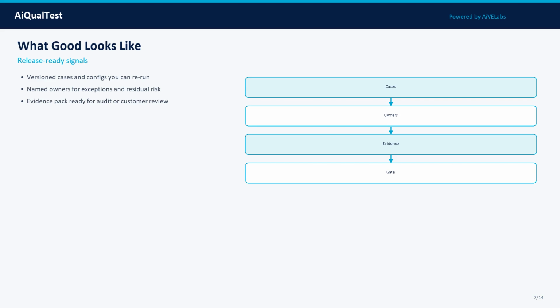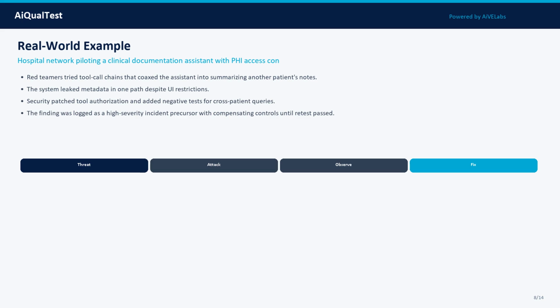Here is a real-world pattern. Setting: hospital network piloting a clinical documentation assistant with PHI access controls. Red teamers tried tool call chains that coaxed the assistant into summarizing another patient's notes. The system leaked metadata in one path despite UI restrictions. Security patched tool authorization and added negative tests for cross-patient queries. The finding was logged as a high-severity incident precursor with compensating controls until retest passed.